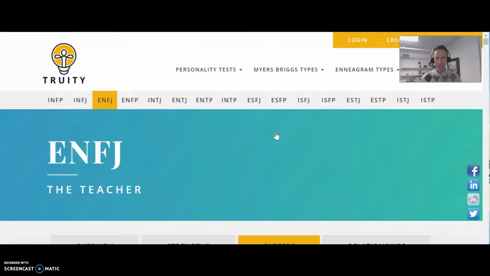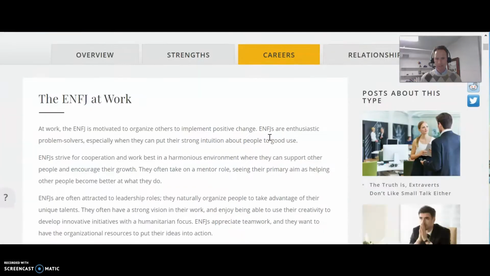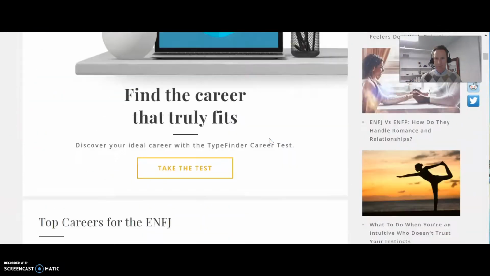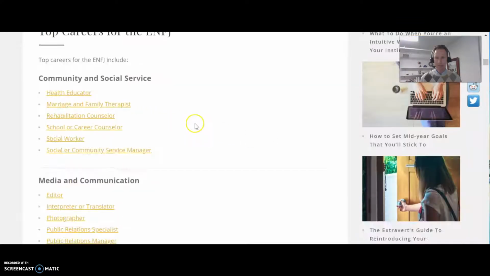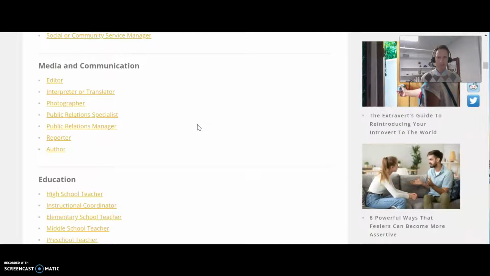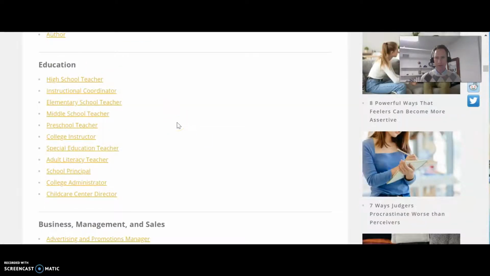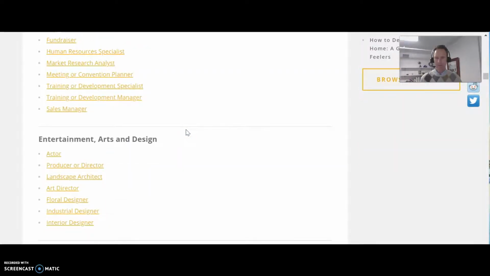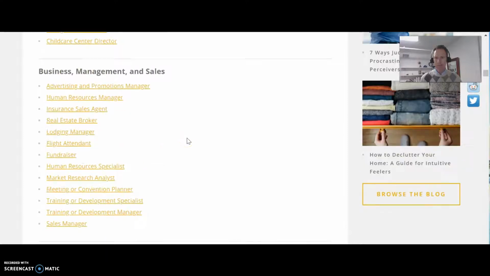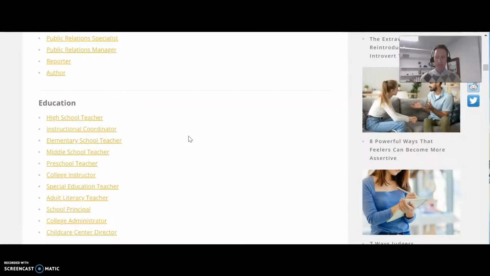I'm going to jump down to the careers section, and it gives you a list of several different careers in different sectors, and you can look through those lists, see if there's anything that interests you. You can click into it for a little more information about those careers. So connecting your results to careers that are a fit is one of the ways to reflect on your results. And this website will give you a description of the type and also some matching careers as well.